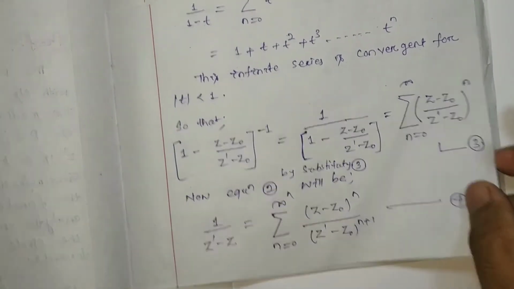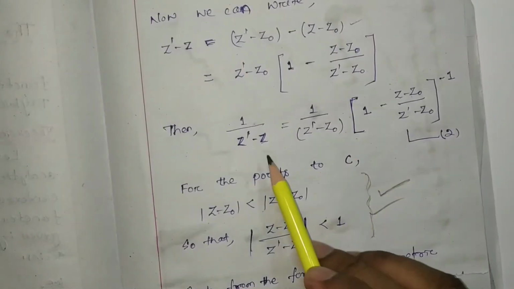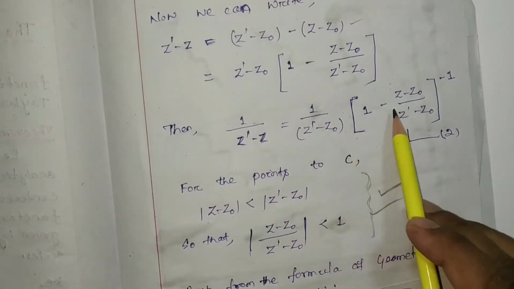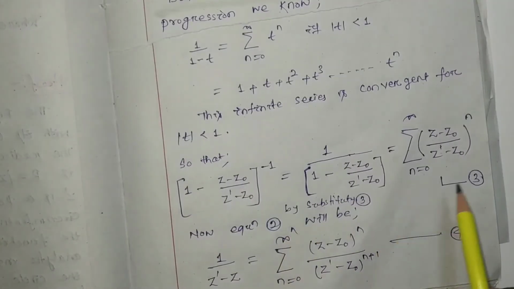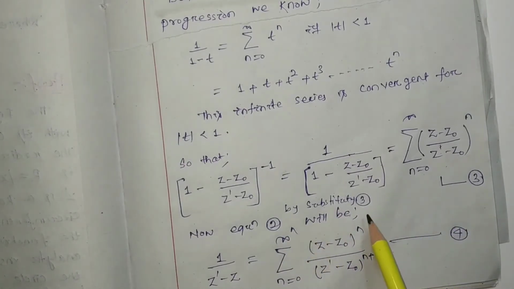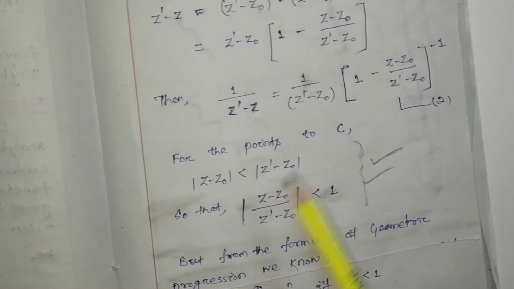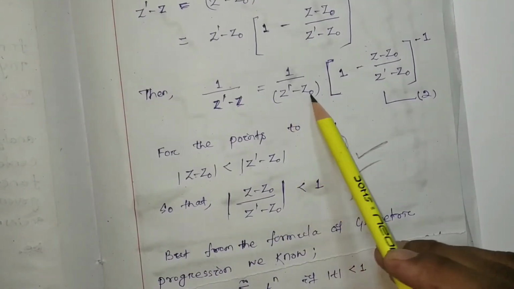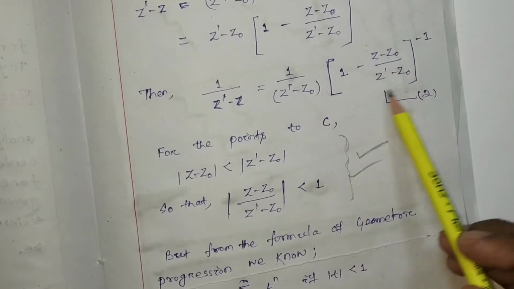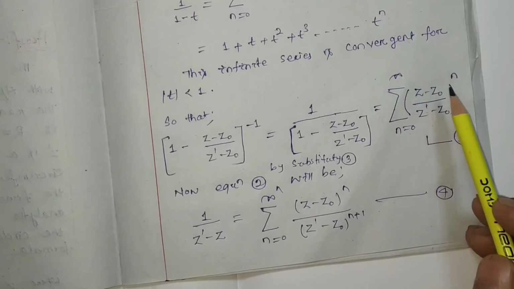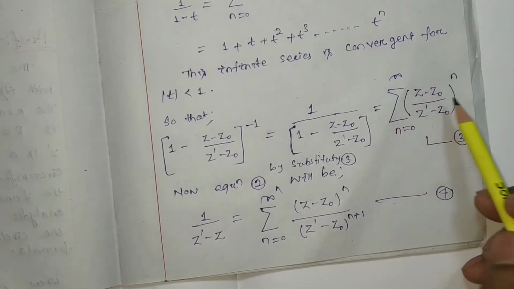Now the equation number 2, by substituting equation number 3. In equation number 2 we have 1 by (z' minus z) equal to 1 by (z' minus z0) into this much, but this much value we found as a series. Now I am going to substitute this series here.